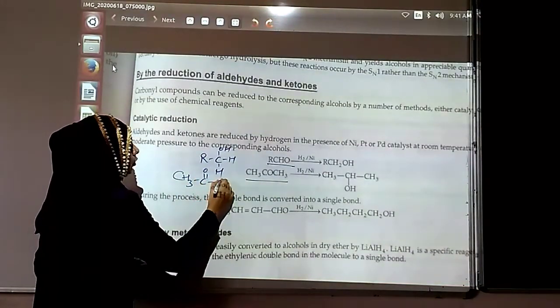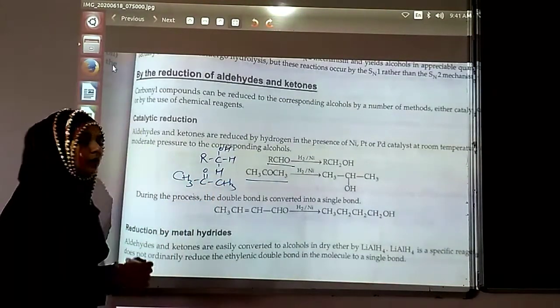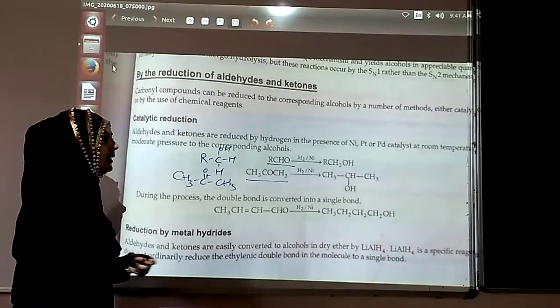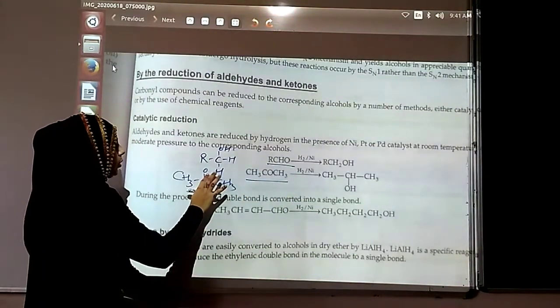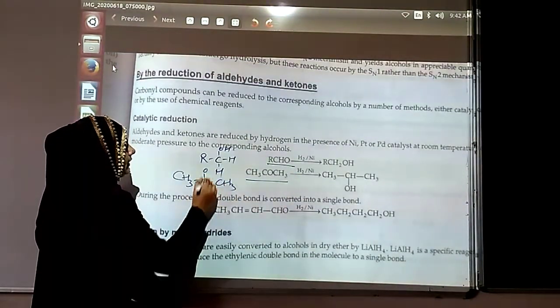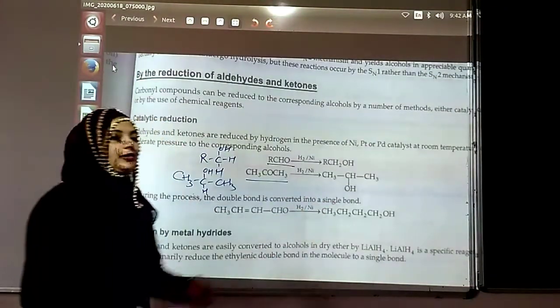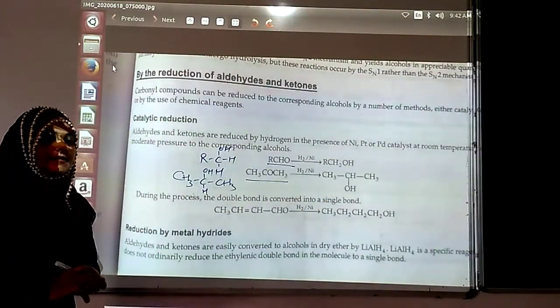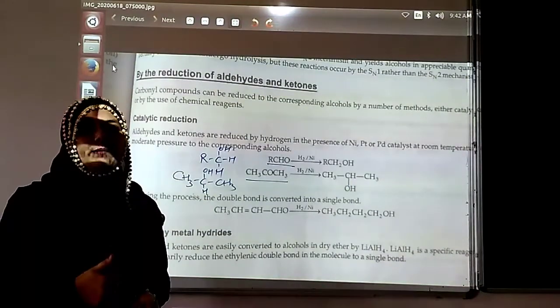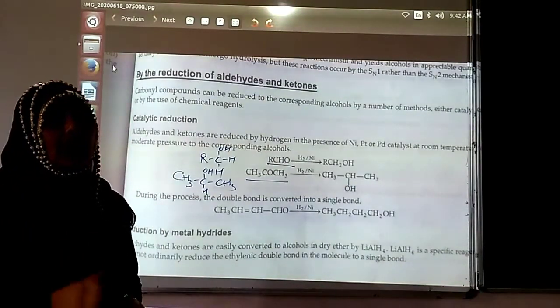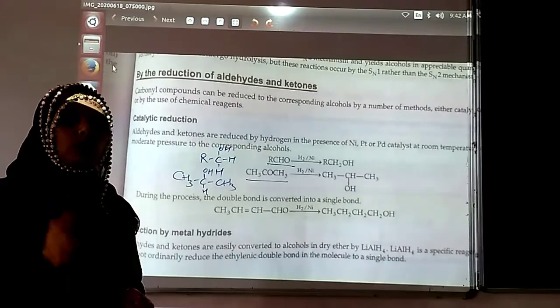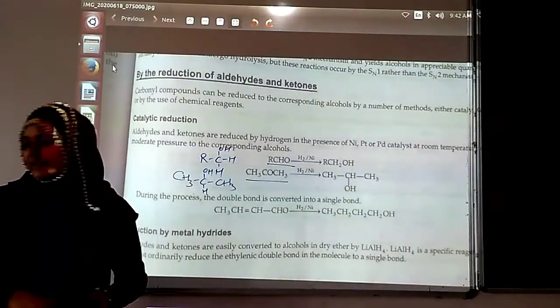CH3, C double bond O, CH3. So what is going to happen? This bond is going to break, and of these two hydrogens, one will be attached on the downside, one will be attached with the O. That is how you are getting the secondary alcohol. What does it simply mean? अगर आप aldehyde लेते हो तो प्राइमरी अल्कोहल मिलेगा, अगर आप कीटोन लेते हो तो सेकेंडरी अल्कोहल मिलेगा. That is fixed one.